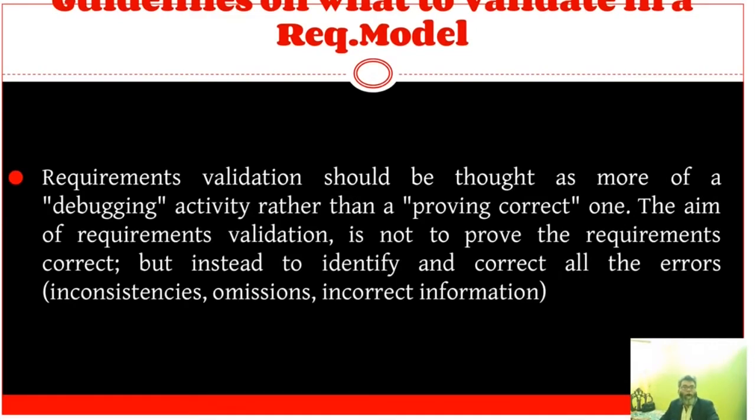Guidelines on what to validate in a requirement model. Requirement validation should be thought of more as a debugging activity rather than a proving activity. The aim of requirement validation is not to prove the requirements correct, but instead to identify and correct all the errors, like inconsistencies, omissions, and incorrect information.